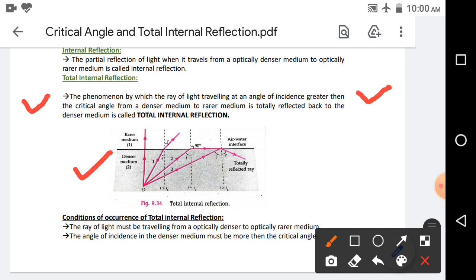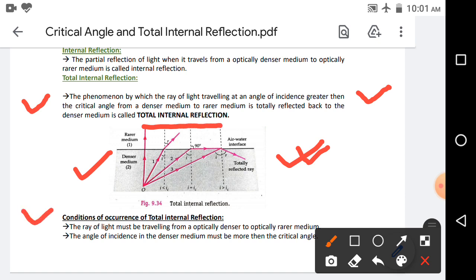By increasing the angle of incidence, the angle of refraction is also increasing. But at a certain value the angle of refraction becomes 90 degrees, and for that 90 degree value of the angle of refraction, the incident angle is called the critical angle. And if we increase the angle of incidence beyond the critical angle, then the ray of light gets totally reflected back into the denser medium. And this phenomenon is called total internal reflection.